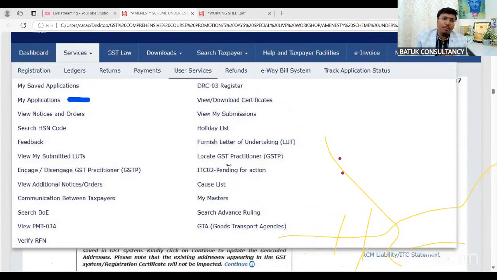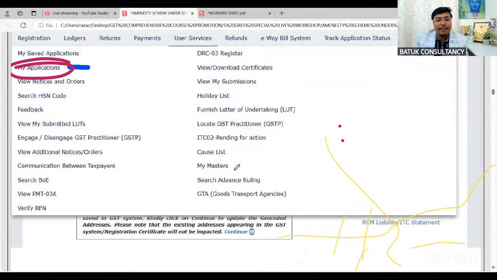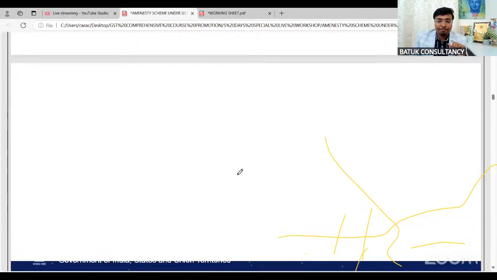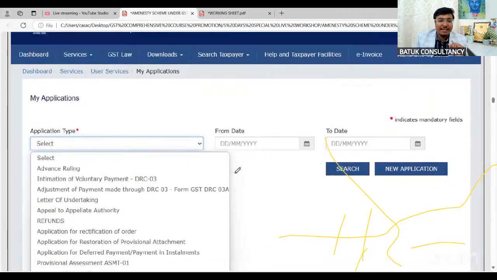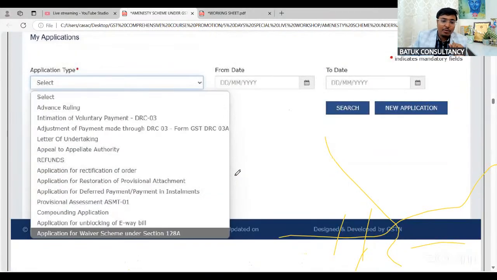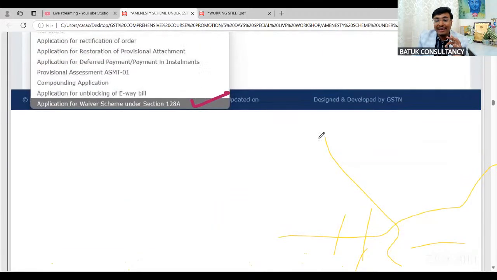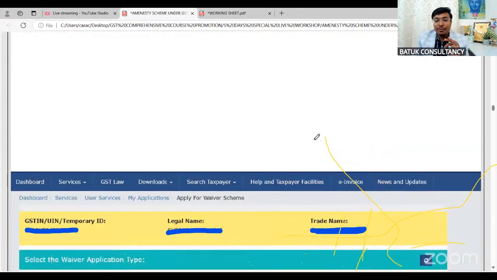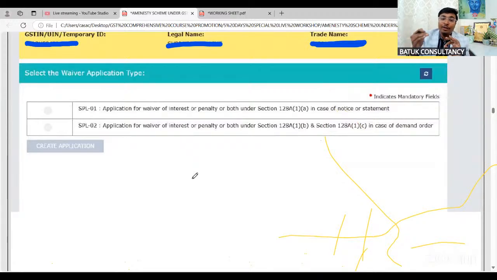This is the GSTN common portal. Under my applications tab, you will find the specific my applications, and you just need to click on application for waiver under section 128A. Then you just need to click for new application. Then you need to select SPL01 and SPL02. Okay.